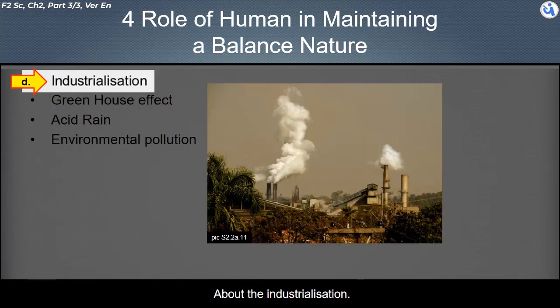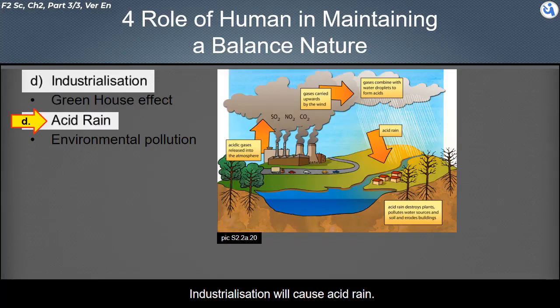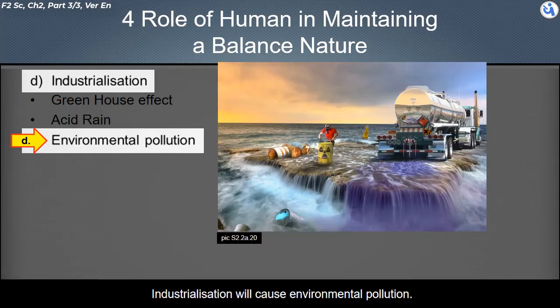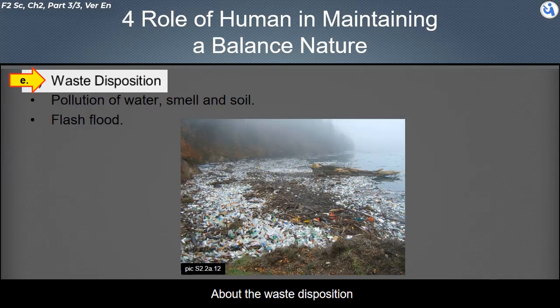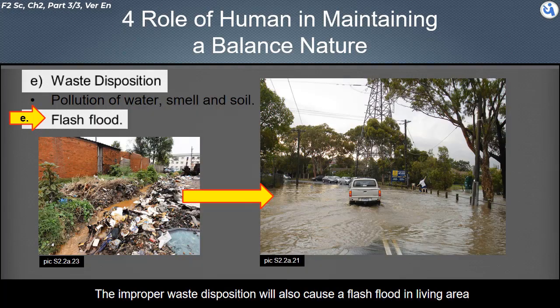About industrialization. Industrialization will cause the greenhouse effect. Industrialization will cause acid rain. Industrialization will cause environmental pollution. About waste disposal. Improper waste disposal will cause pollution of water, smell, and soil. Improper waste disposal will also cause flash floods in living areas.